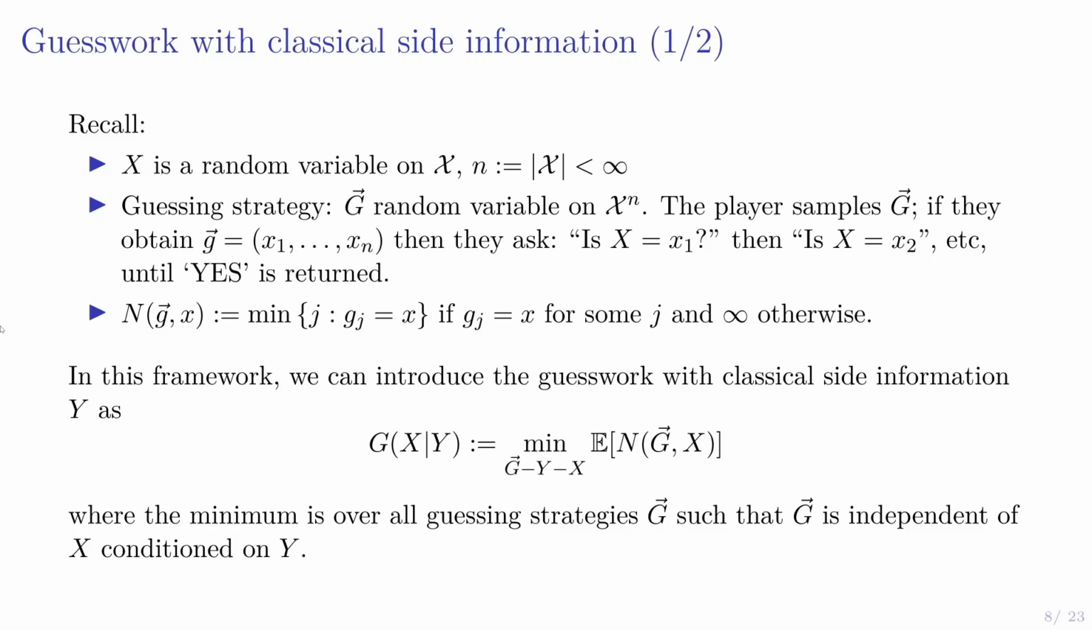So I've recalled the framework up here, and in this framework, the guesswork with classical side information is given by the same minimum expected number of guesses, except we allow a slightly more general class of guessing strategies. In this case, the player has access to some side information Y that's correlated with X, and they're allowed any guessing strategies that are independent of X conditioned on Y, right? So their guessing strategy can be correlated with X through Y, but not depend directly on X. And this reflects the fact that they're allowed to look at their random variable Y and choose a guessing strategy accordingly.